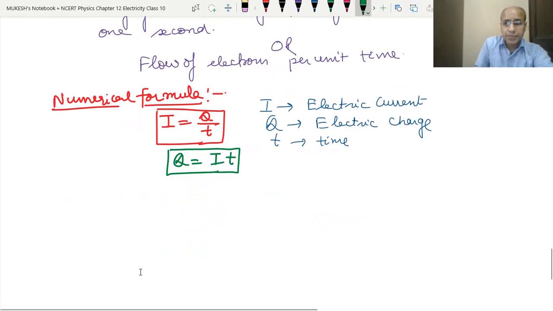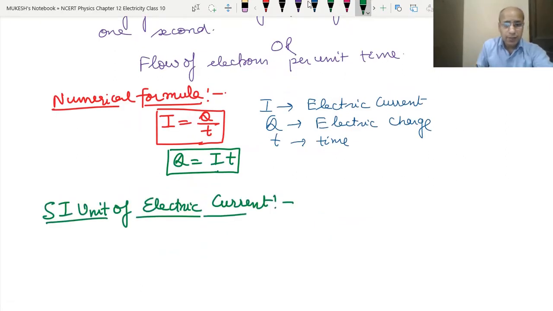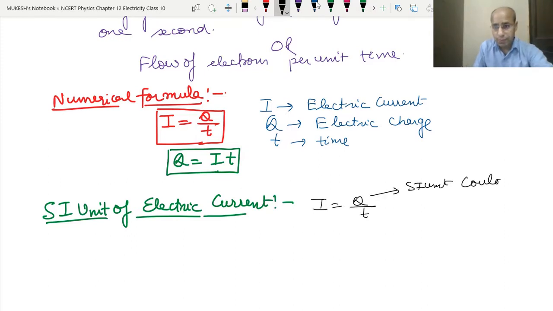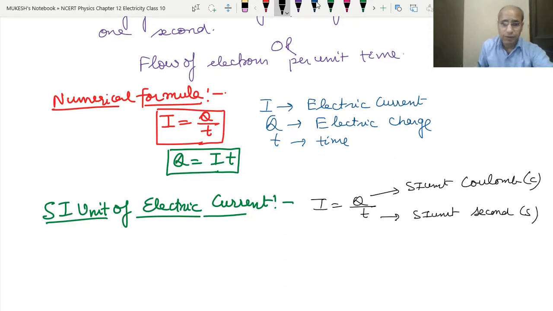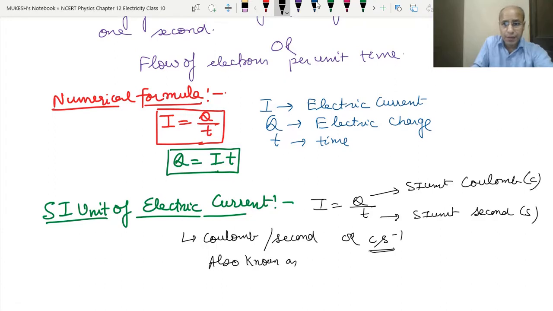Now the next comes the SI unit of current. We have I equals Q upon T. The SI unit of Q is coulomb, or we can call it C, and the SI unit of time is seconds, which we denote by S. So the SI unit is coulomb per second, or C S to the power minus 1. Clear? It is also known as ampere, and we denote it by A.